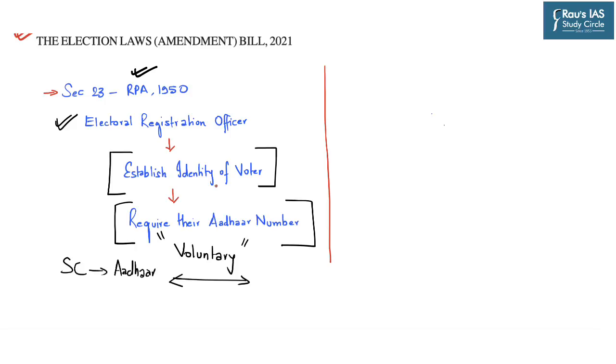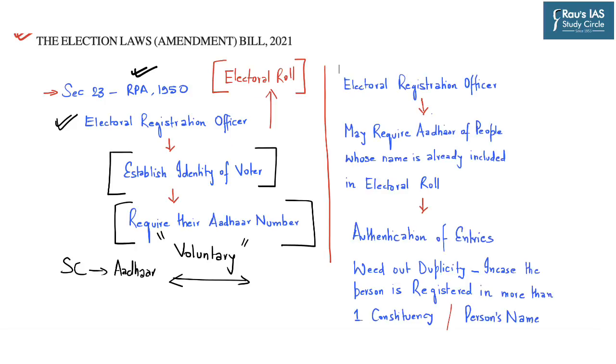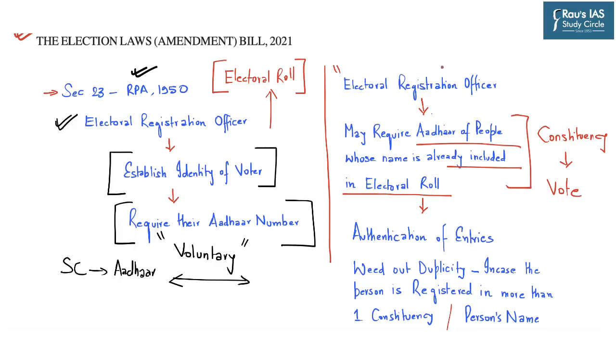Now, establishing the identity of the voter will be done through the electoral roll of a particular constituency. And for this particular purpose, the electoral registration officer may require the Aadhaar number of such people whose name is already included in the electoral roll. That is, such people whose name already exists in a particular constituency, such people who are entitled to vote in a particular constituency. So even for such people, the electoral registration officer can ask for or may require the Aadhaar number for linking it with the electoral roll.